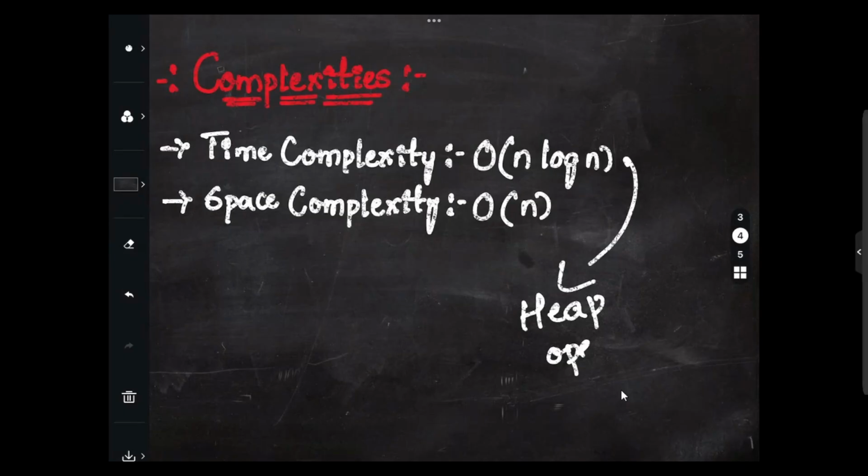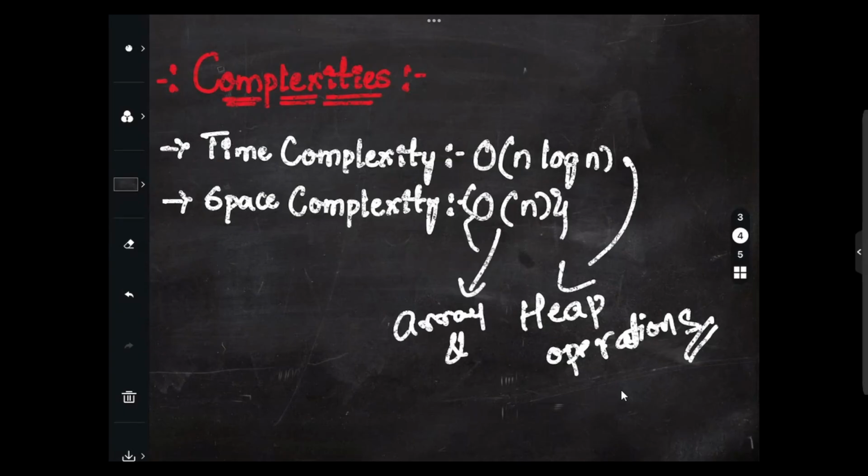So what would be the space complexity here? Space complexity would be big O of n. Why is it big O of n here? Because we will be storing the array and the priority queue as well. So the time complexity and the space complexity for the code that we'll be writing would be big O of n log n and big O of n.